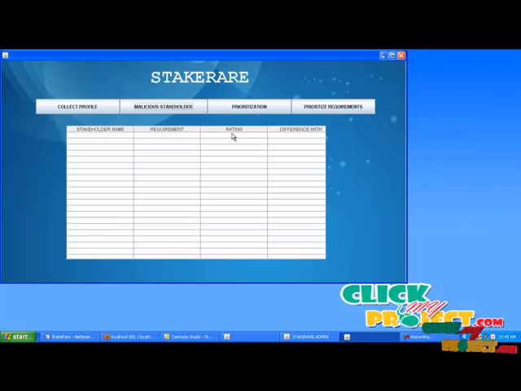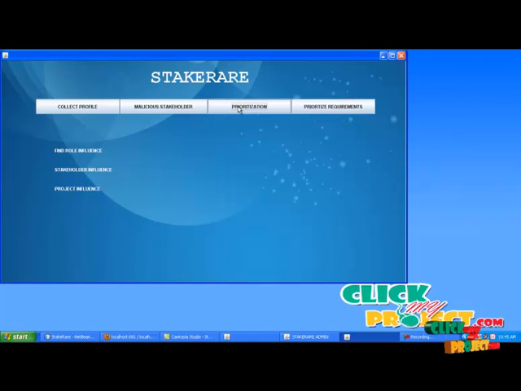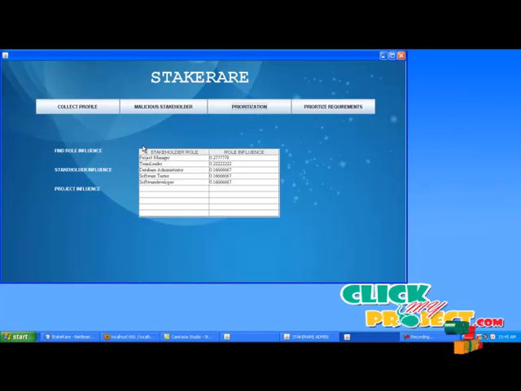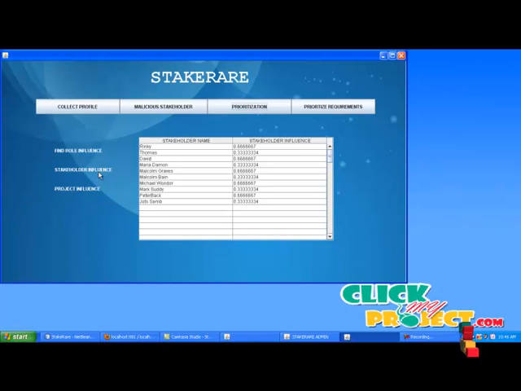After this, click prioritization button. Click find role influence. It will calculate role influence for each and every role present in the stakeholder list. Next, click stakeholder influence. It will calculate stakeholder influence for every stakeholders in the stakeholders list. Later, click project influence. It will calculate the project influence for each and every stakeholders by multiplying the stakeholder influence into their role influence. So after calculating this project influence, click prioritization recommends.